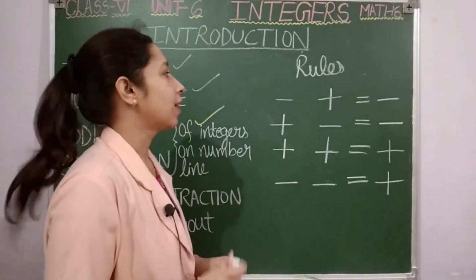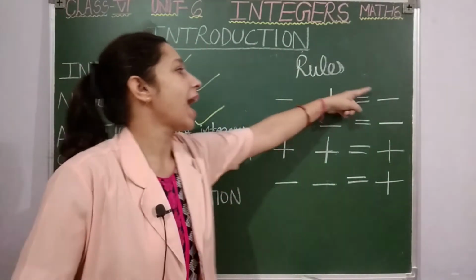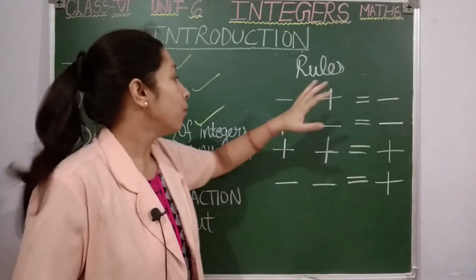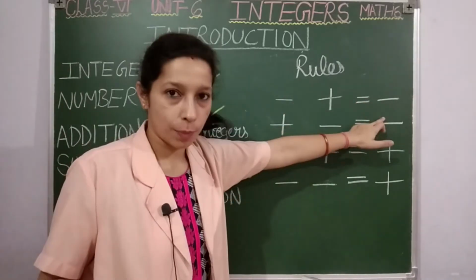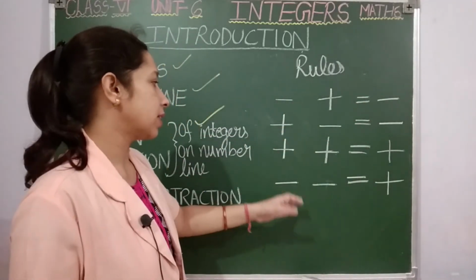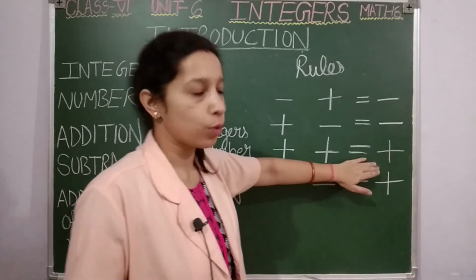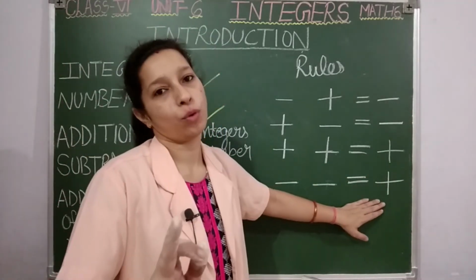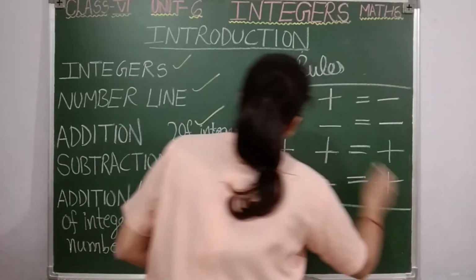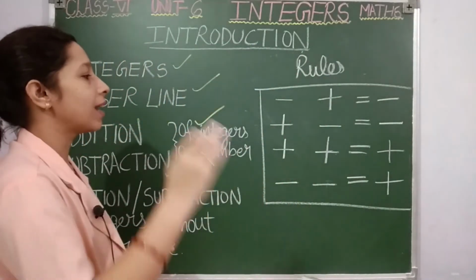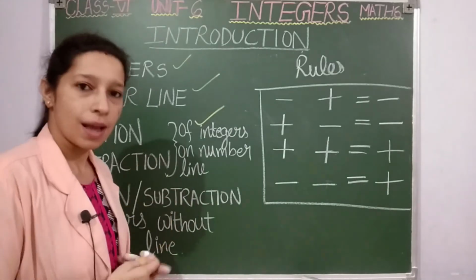So you remember this trick: when opposite signs are there we have to subtract, but when same types of integers are there, suppose positive integers, you have to add, suppose negative integers, still you have to add. So by heart these rules, note these rules in your notebook. Minus plus minus, plus minus minus, plus plus plus, minus minus plus. By heart this.